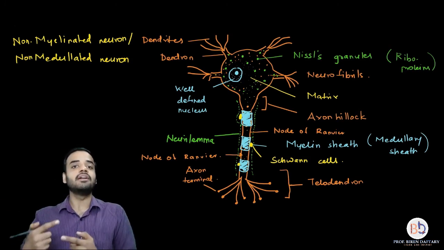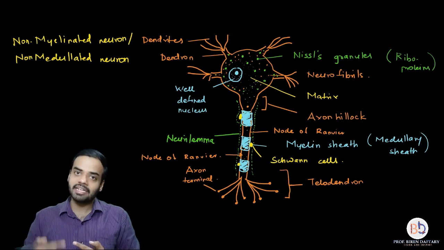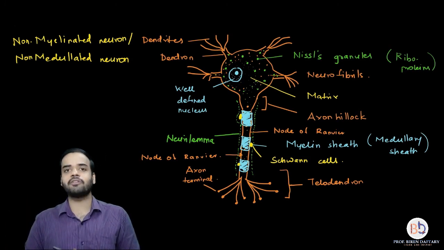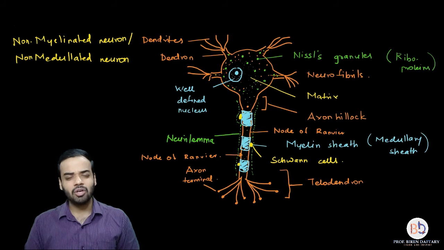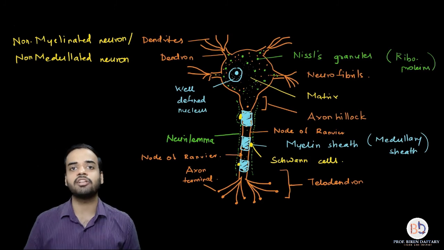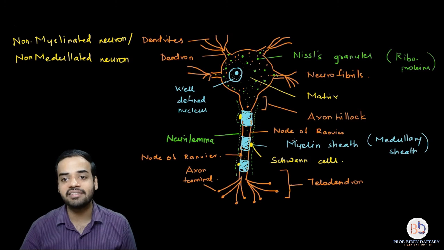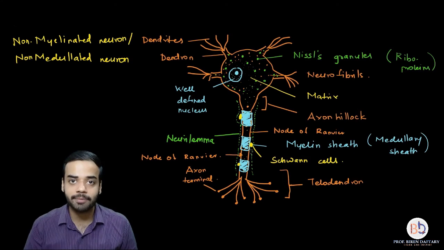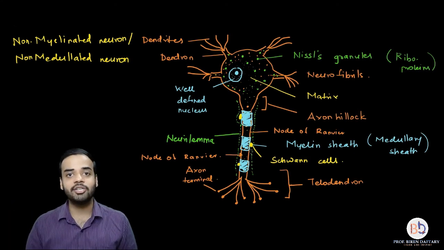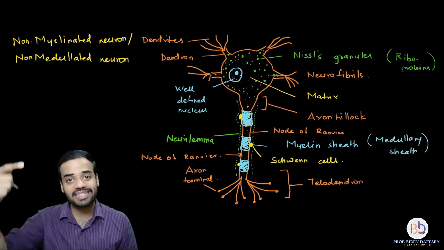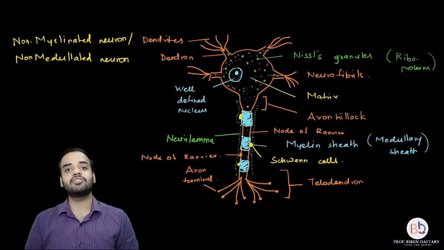Neurotransmitters help in transmission of messages from one neuron to another chemically. We'll learn that. There are many examples of neurotransmitters. Examples which I remember are acetylcholine, epinephrine, norepinephrine, dopamine, adrenaline; there are many such examples. They are called neurotransmitters. Neurofibrils basically help in conduction of the impulse inside the neuron. So the saltatory conduction we just saw is possible because of neurofibrils. Conduction in a non-myelinated neuron is also possible because of neurofibrils. So conduction inside the neuron is the function of neurofibrils.